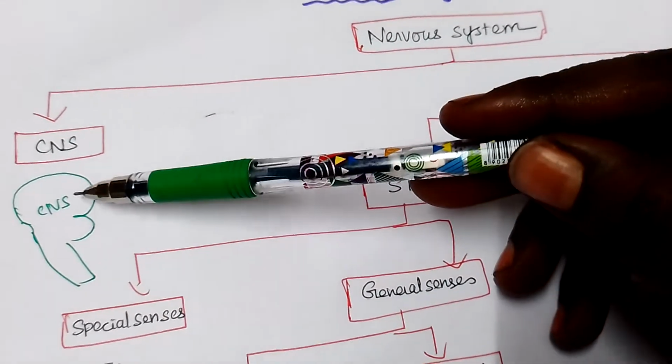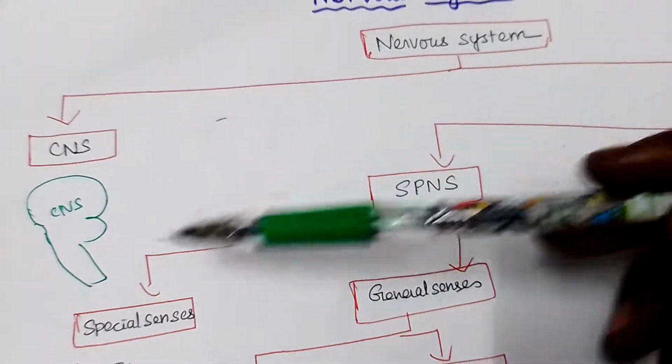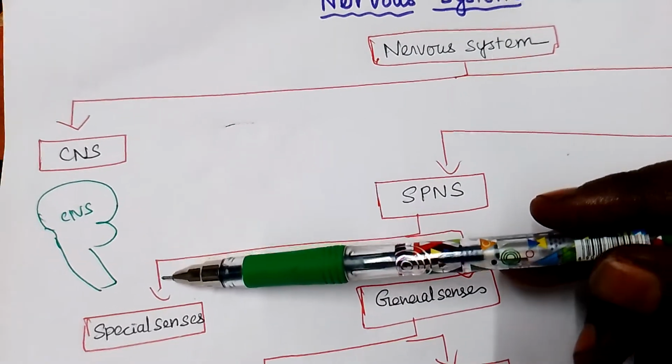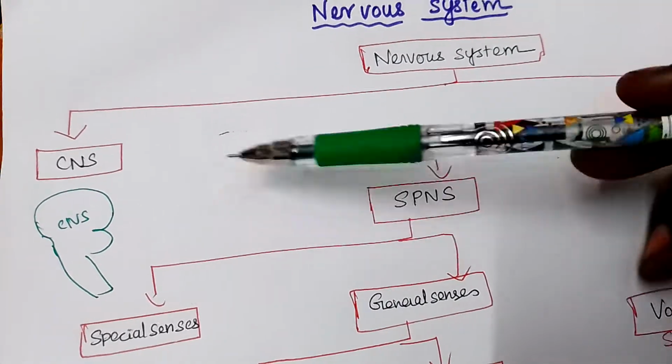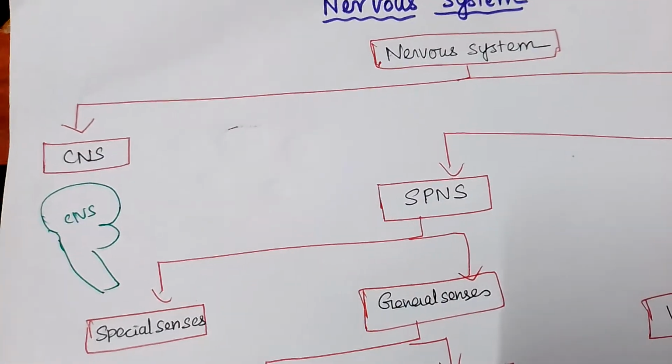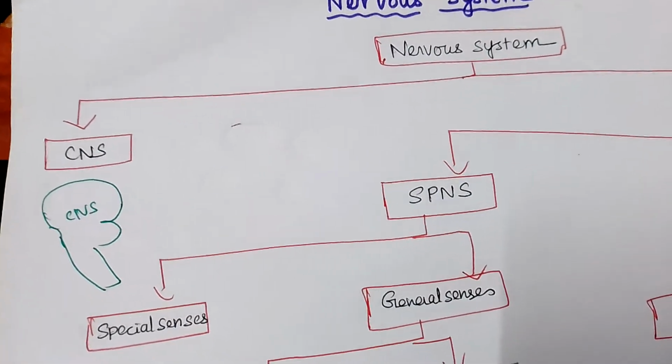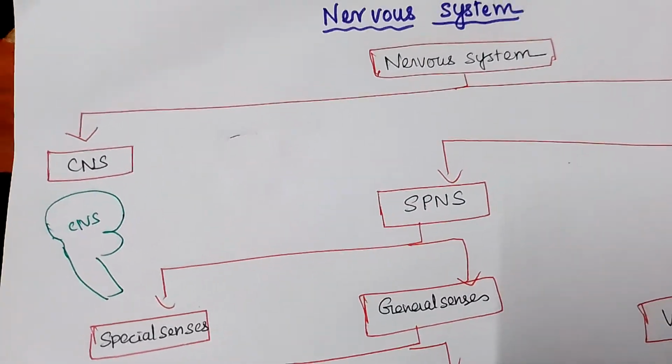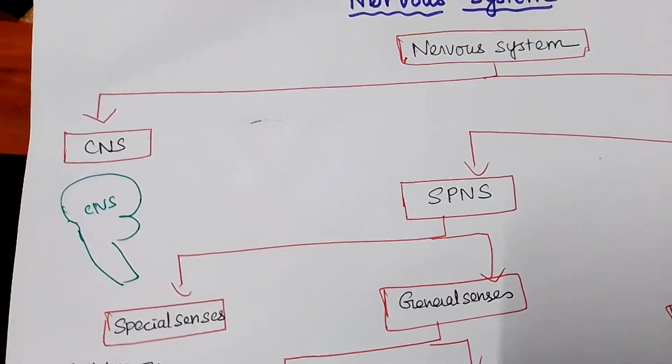All the motor information comes from the central nervous system. Some information reaches the conscious level, and some does not, remaining at the unconscious level.